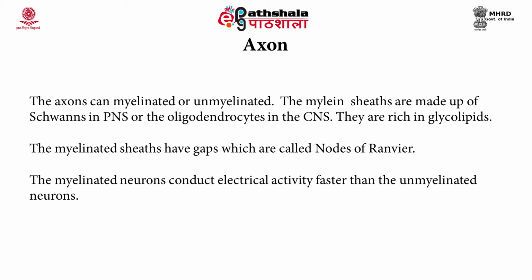The axon is also wrapped by a lining which makes it myelinated. If this wrapping is not there on the axon, then it is called an unmyelinated neuron, and myelinated neurons work much faster than unmyelinated neurons. These myelin sheaths show a gap intermittently, and those are called the nodes of Ranvier. When the electrical activity crosses these myelin sheaths, it jumps from one node of Ranvier to another node of Ranvier, and that makes a myelinated neuron faster acting than an unmyelinated neuron.